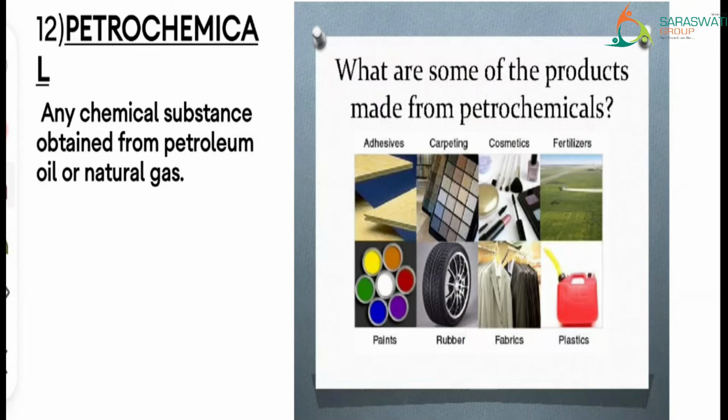See, in the picture you can see adhesives, car paint, carpeting, cosmetics, fertilizers, paints, rubber that is used in a tire, some kind of fabrics, and plastic. All these things are made from petrochemicals, meaning such chemicals which are obtained from petroleum oil or natural gas. Clear? So it is petrochemical.